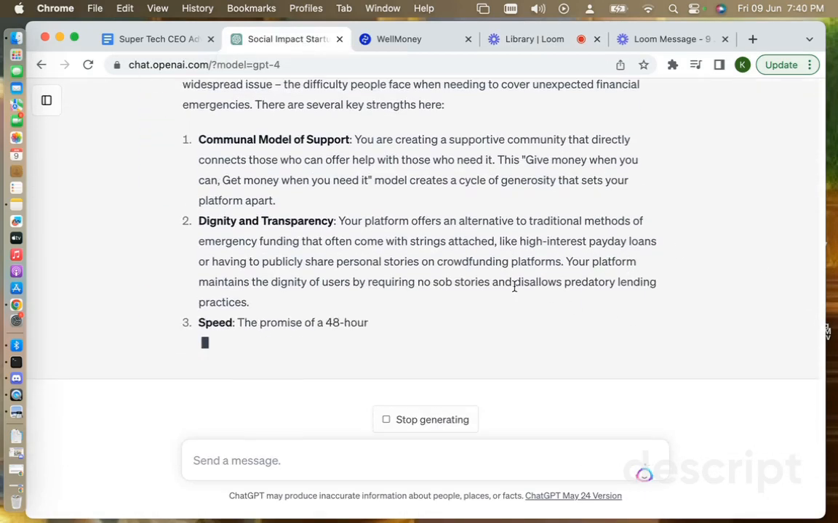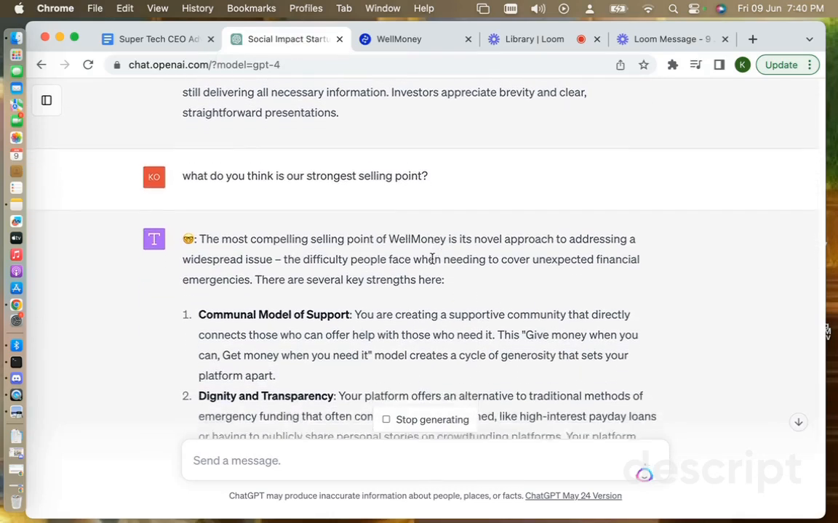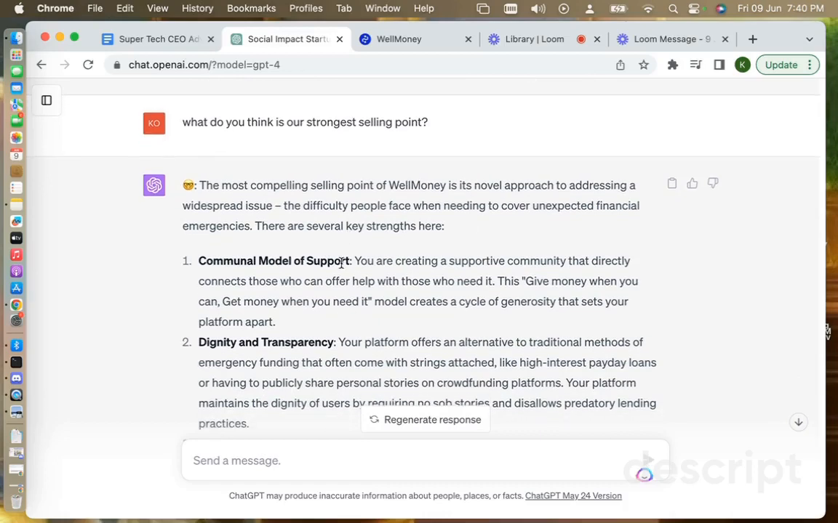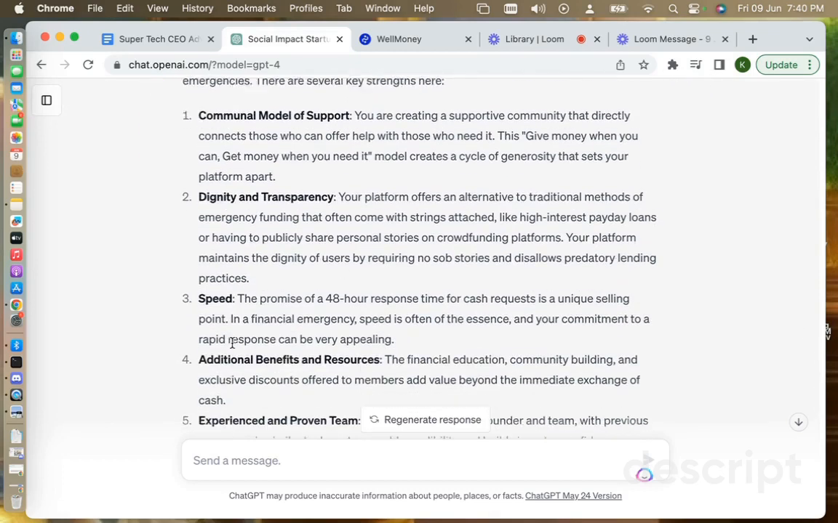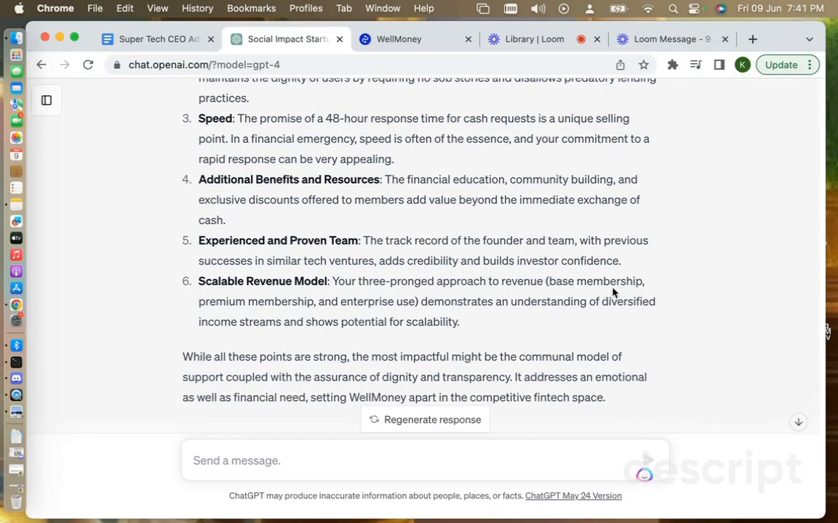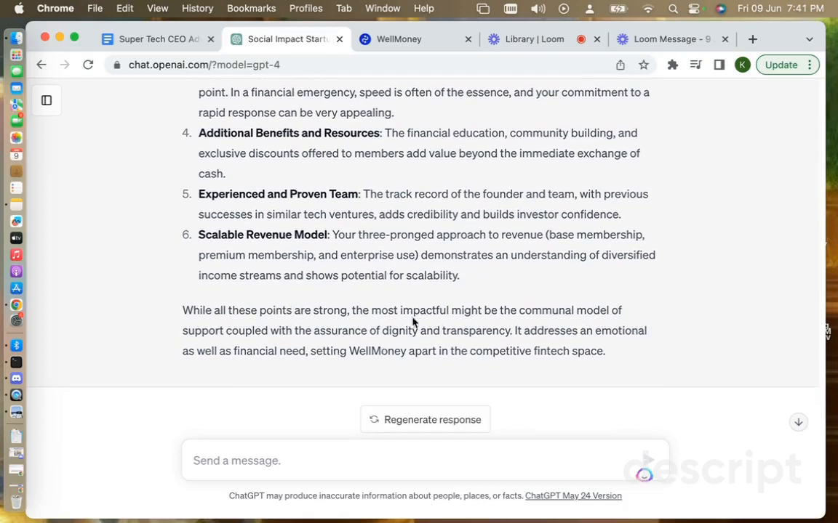And this is awesome. I can now take this information, which I agree with. The most compelling selling point of Well Money is this novel approach to addressing a widespread issue: the difficulty people face when needing to cover unexpected financial emergencies. There are several key strengths here. That's awesome. Communal model of support, dignity and transparency, speed, additional benefits and resources, experience and proven team, and our scalable revenue model, right? It says our three-pronged approach to revenue, based on membership, demonstrates understanding of diversified income streams and shows potential for scalability.